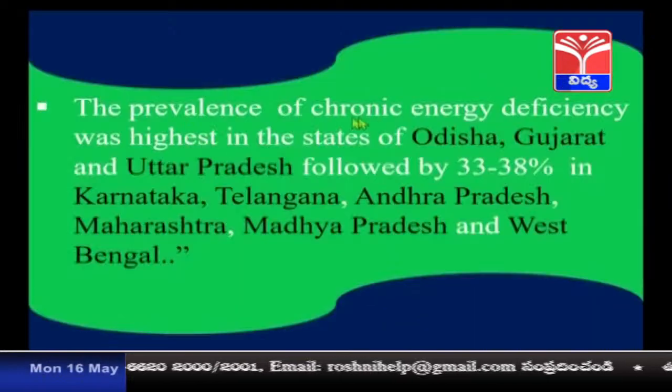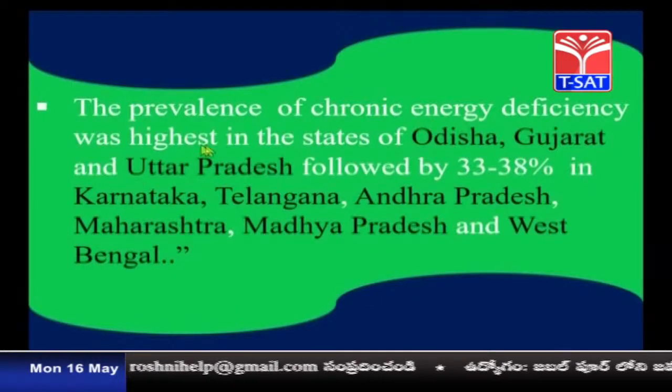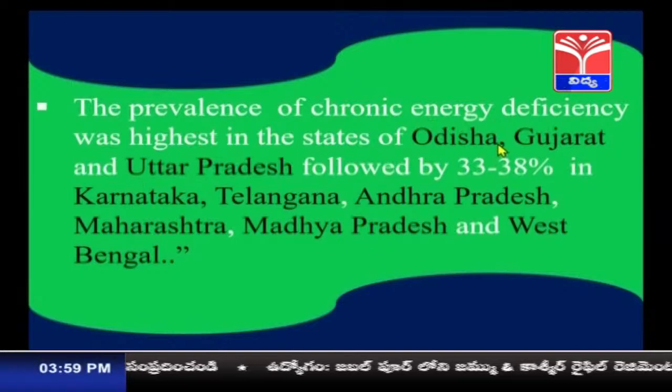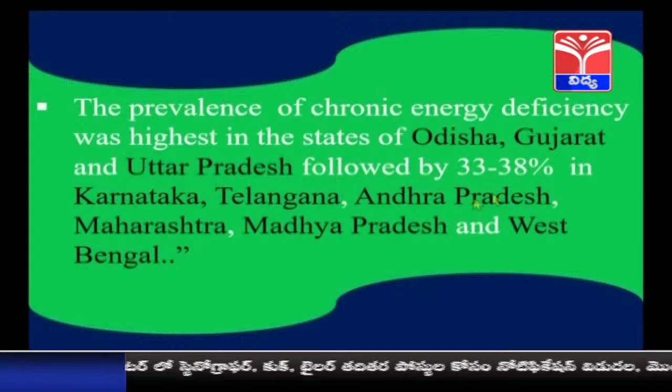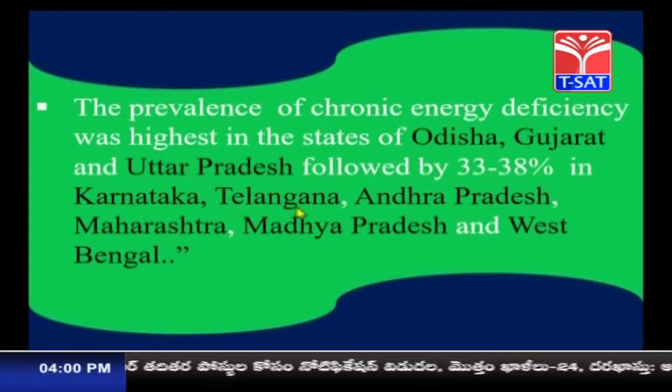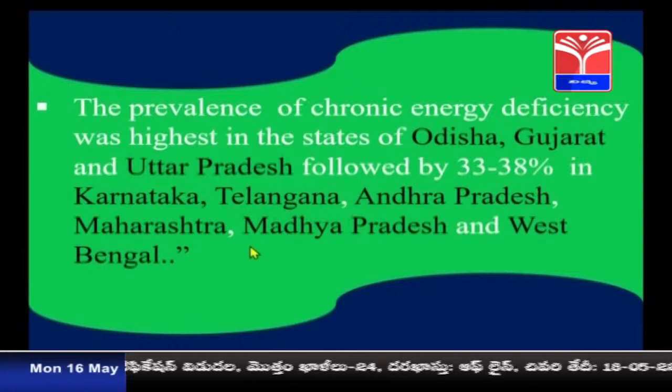The prevalence of chronic energy deficiency was highest in the states of Odisha, Gujarat and Uttar Pradesh, followed by 33 to 38% in Karnataka, Telangana, Andhra Pradesh, Maharashtra, Madhya Pradesh and West Bengal.